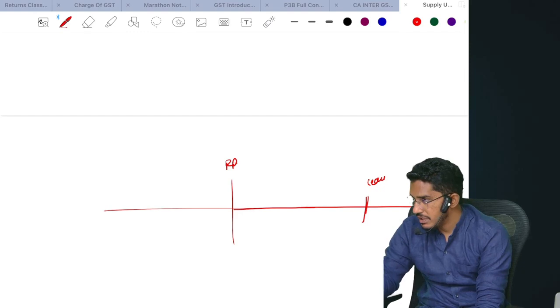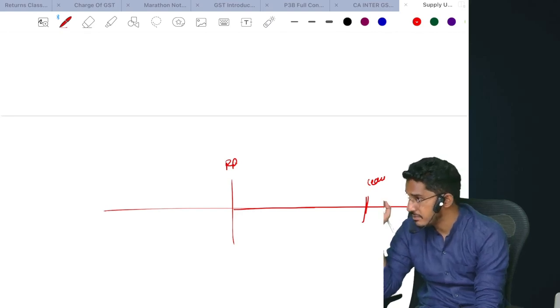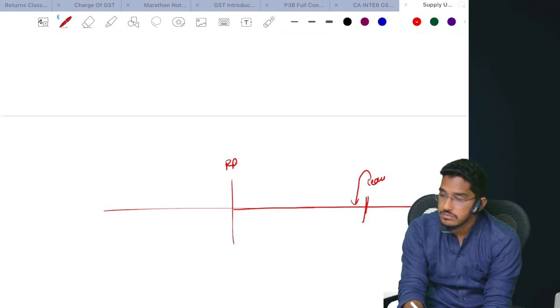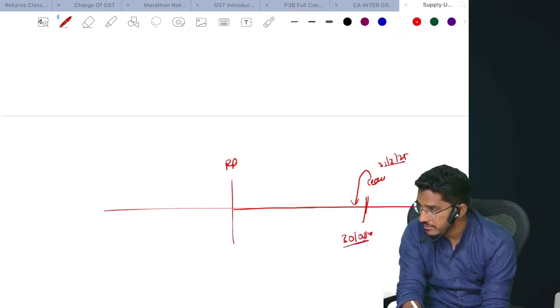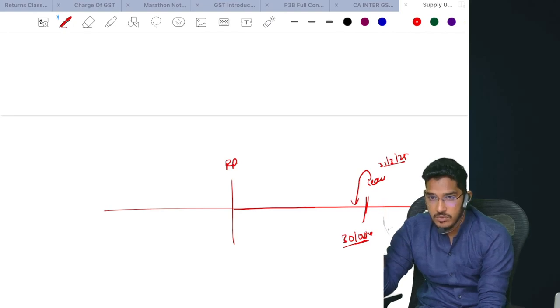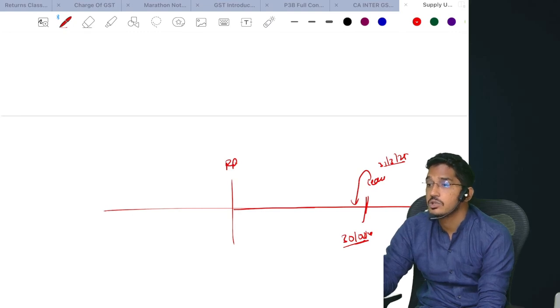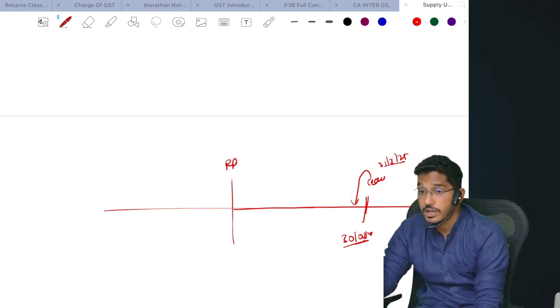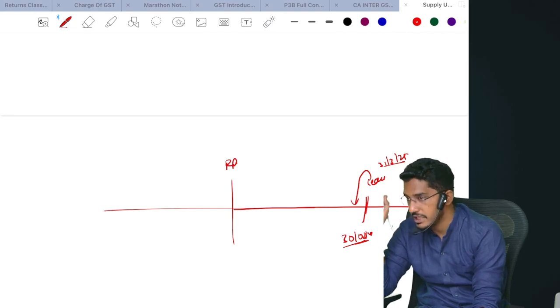So till now you are a person liable for registration, but at a certain point of time you are ceasing to be a taxable person. Say, for example, you are ceasing to be a registered person on 31st of March 2025. One day prior to that, as on 31st of March 2025, whatever assets are there, whatever capital assets, whatever goods could be there, whatever is lying with you, all that will be deemed to have been supplied. Listen carefully. This provision has a linkage with the registration chapter. There I will explain it in a detailed manner.